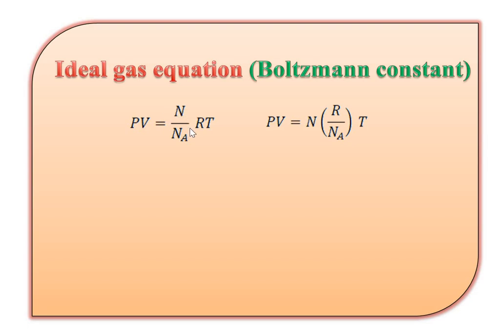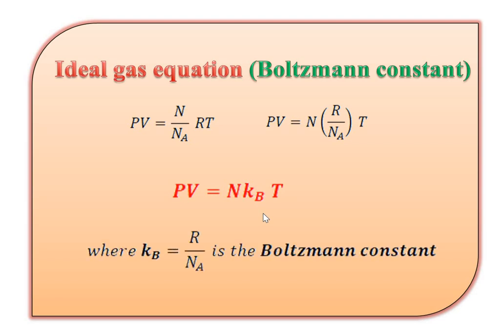So rearranging this term, we get PV equals N into the bracket R divided by N_A, into capital T. So we can write this equation in the new format, that means PV equals N k_B T, where k_B is called the Boltzmann's constant having the value R divided by N_A. So this one is PV equals N k_B T.